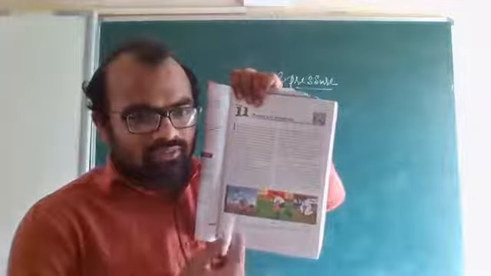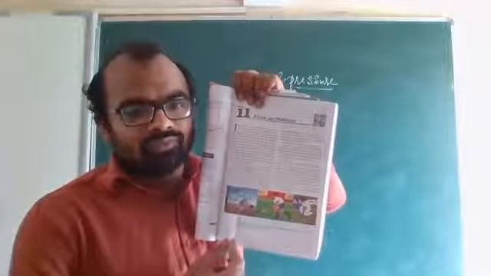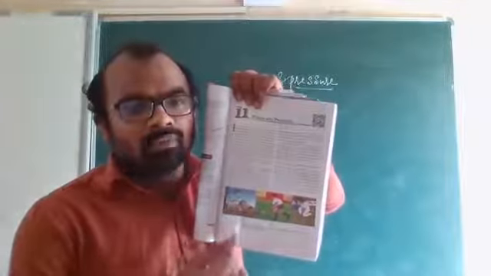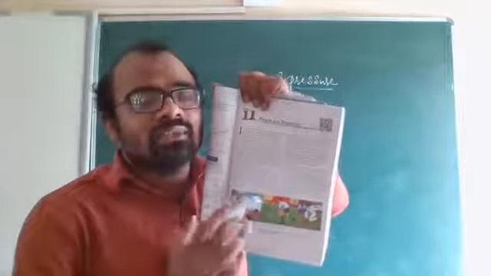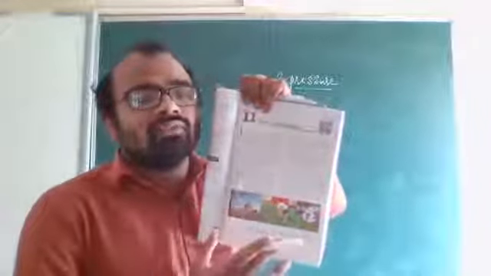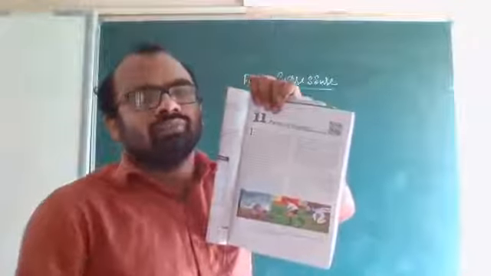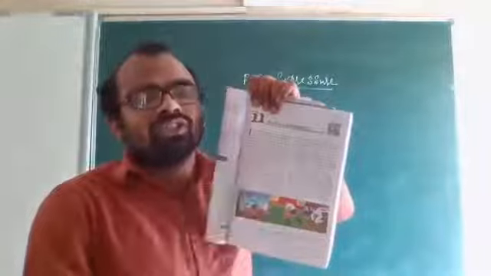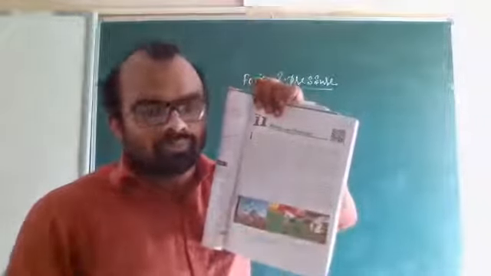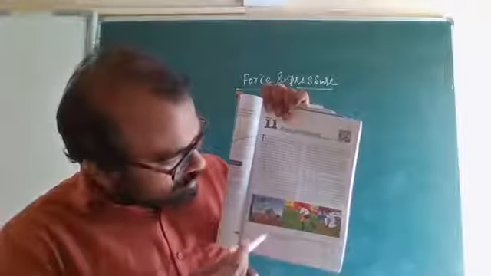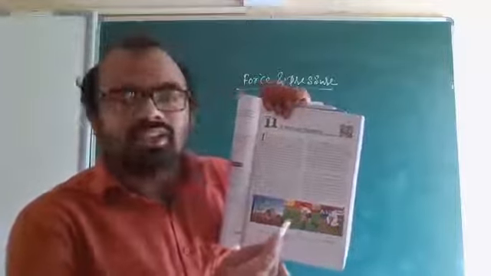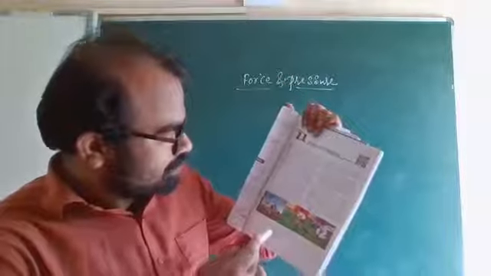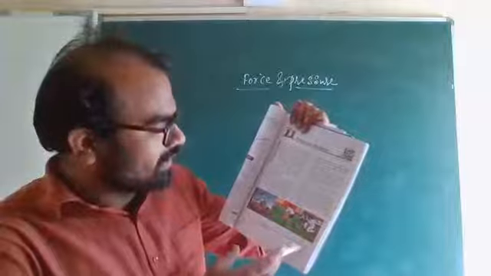What he is doing here, he is saving a goal. That means he is a goalkeeper from a football match. He is saving the goal, that means he is applying some force. The ball is already moving. He wants to make it come to rest, or he wants to change the direction of the ball. Second one, he is playing hockey, a hockey player flicking a ball.